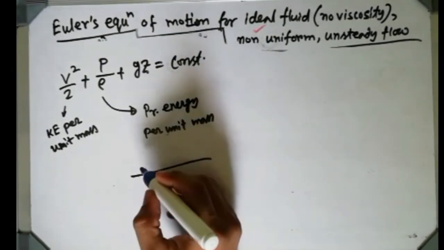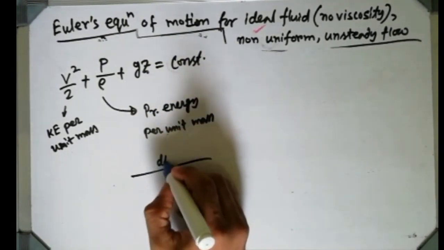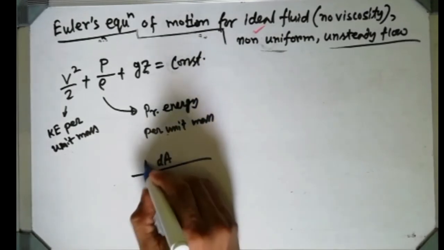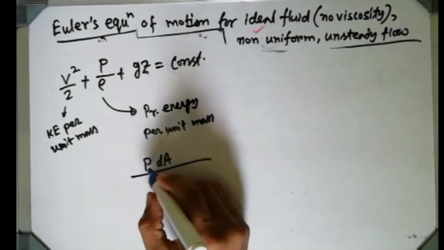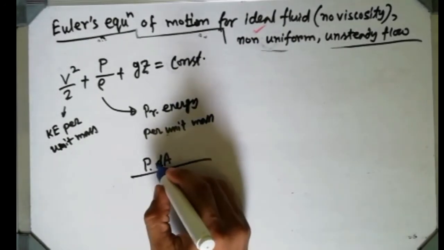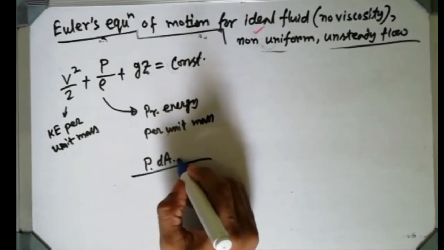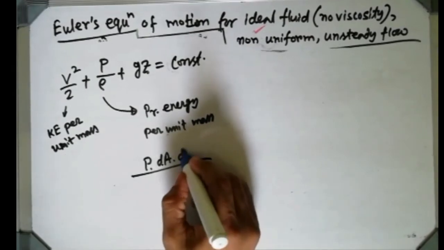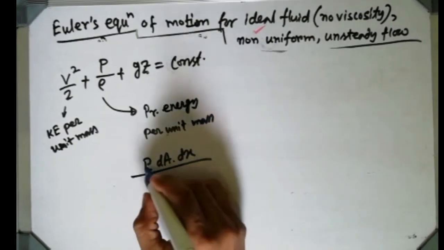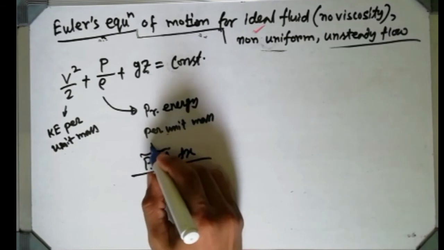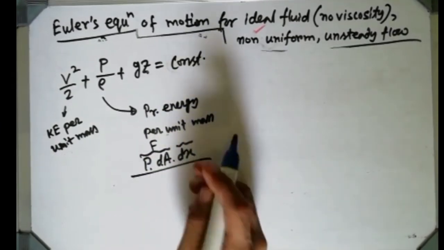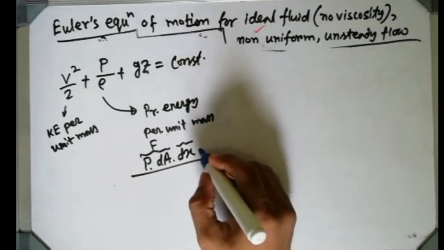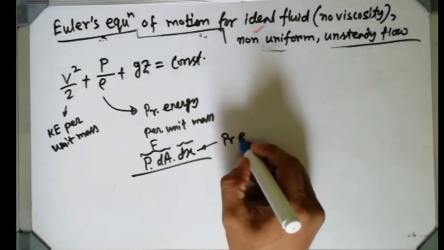See, suppose for a cross sectional area of dA, a pressure is applied. So pressure into area will give you the pressure force, and if a displacement dx occurs, this is the force and this is the displacement. So force into displacement, what does this give? Energy. So I can say it is pressure energy.